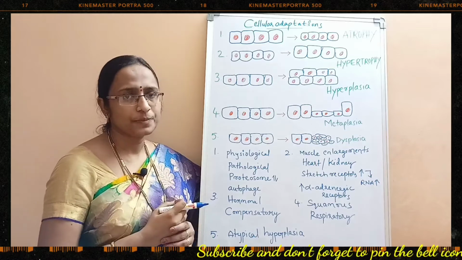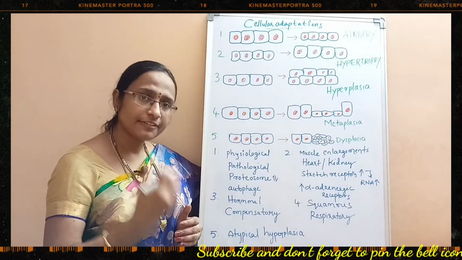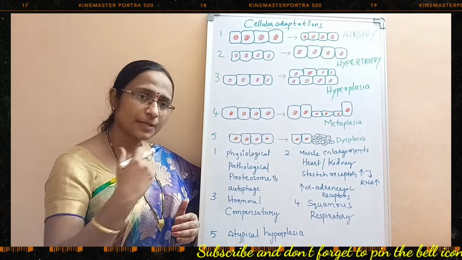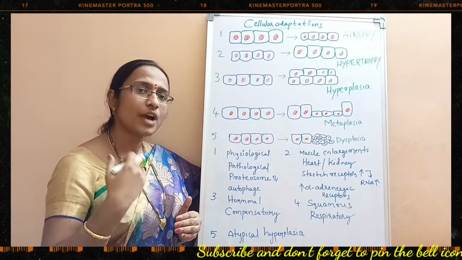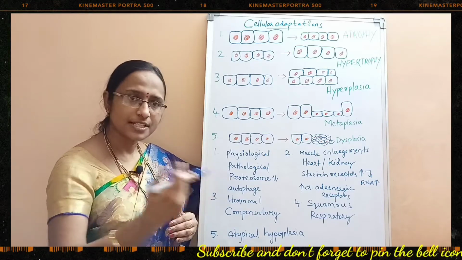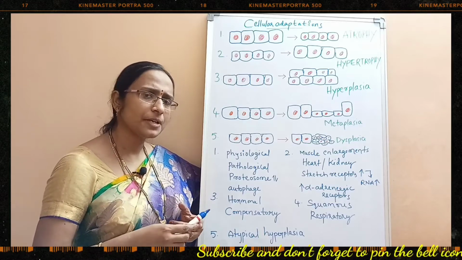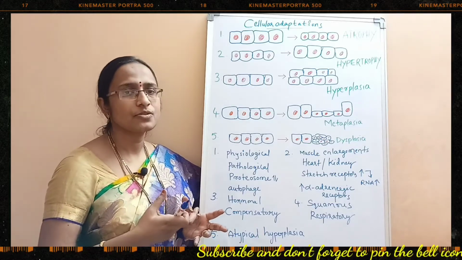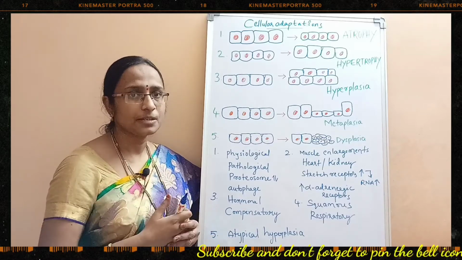Coming to adaptation, why does a cell need adaptation? To survive, every cell has to acclimatize to the surrounding environment. In such a case, the cell has to adapt to the surrounding environment. It may be a normal process, which is called a physiological adaptation, or it may be a pathological process.